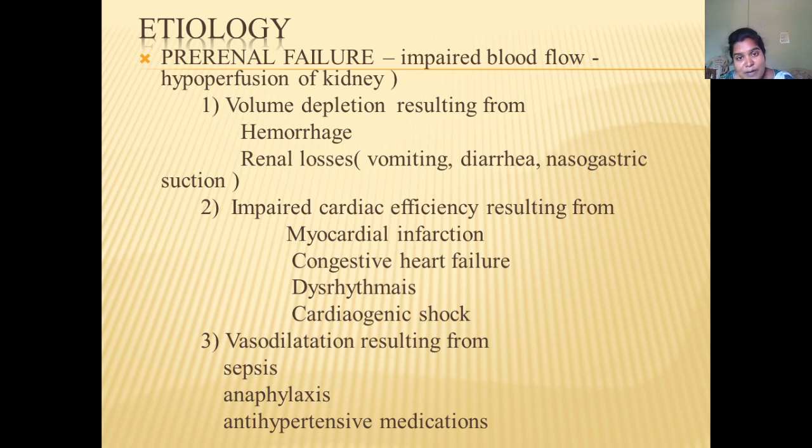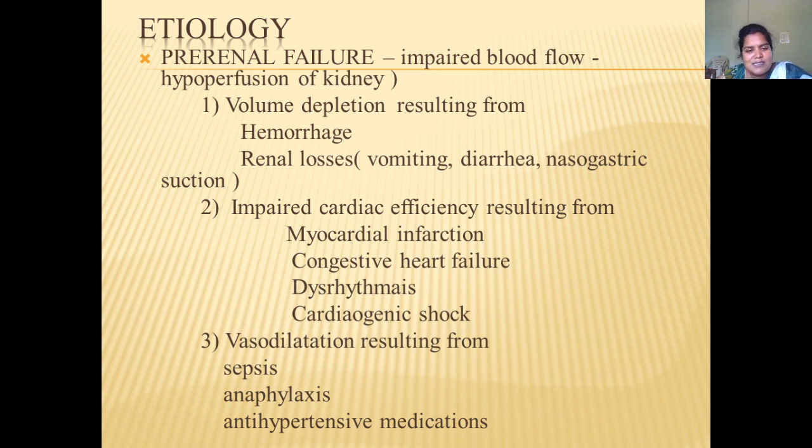Why is there impaired blood flow? It is because of impaired cardiac efficiency. How does impaired cardiac efficiency occur? It occurs as a result of myocardial infarction, congestive heart failure, dysarrhythmias and cardiogenic shock. In myocardial infarction, if there is infarction, meaning a block, the heart will not be able to pump the blood. So it may lead to impaired blood flow, and impaired blood flow leads to hypoperfusion of the kidney.